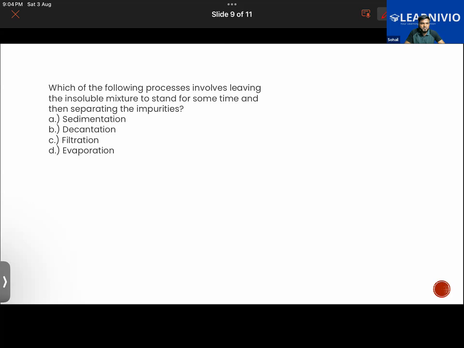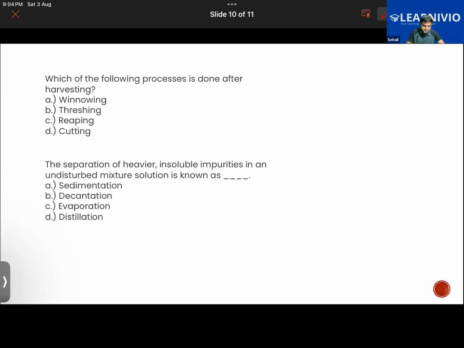Sir, this is decantation. So it will be involving, first of all, leaving the insoluble mixture to settle at the bottom, and then we can separate the clear liquid out of it. That is decantation. Good.